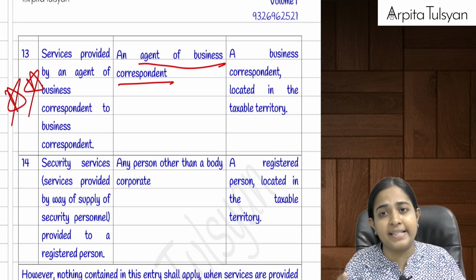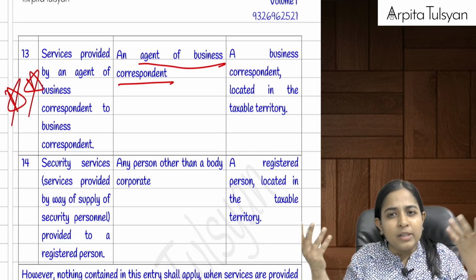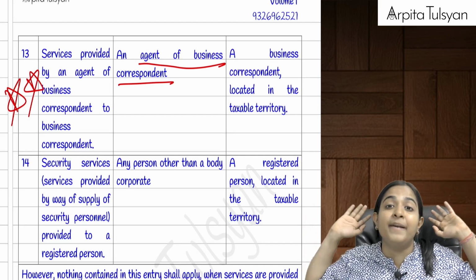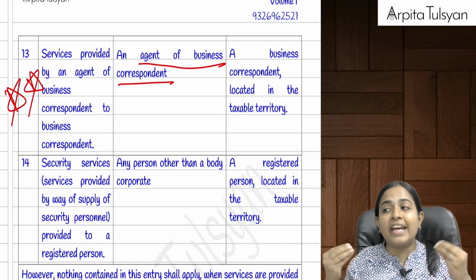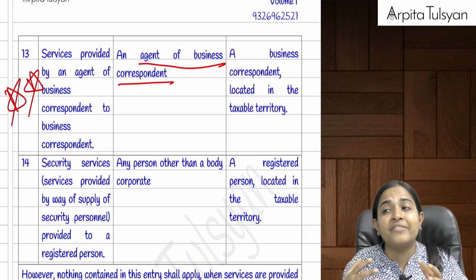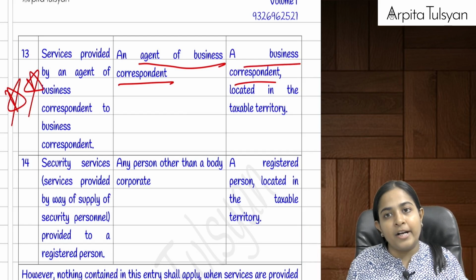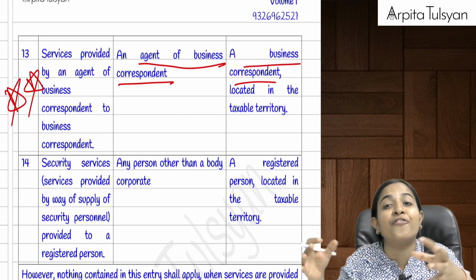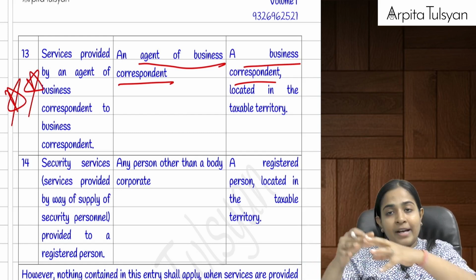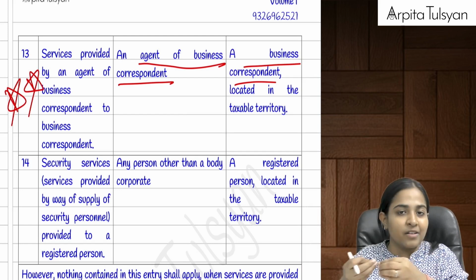I'm just giving you a very basic example. Let's say there is a bank called AU Finance Bank, a newly started bank. Till now, it does not have as many branches as SBI has. So if AU Finance Bank wants to provide services in rural areas, but as of now does not have the capacity to open a branch there, it can appoint a business correspondent, which is just like an office of AU there, not a branch. Now if we have opened an office there, for which we are taking the services from the business correspondent.